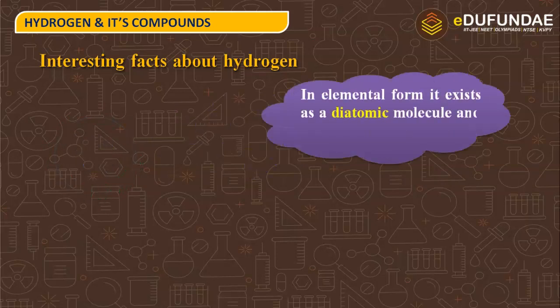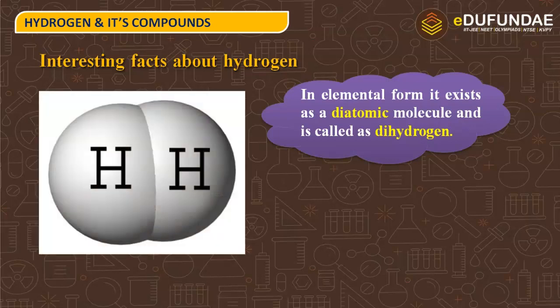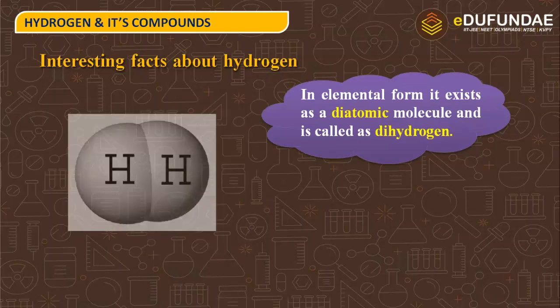Next is, in elemental form, it exists as a diatomic molecule and is called dihydrogen. Nascent hydrogen is very reactive, and that is why in elemental form hydrogen exists as a diatomic molecule, which is named dihydrogen. So this is H2, this is the structure of H2, or we can say this is dihydrogen.